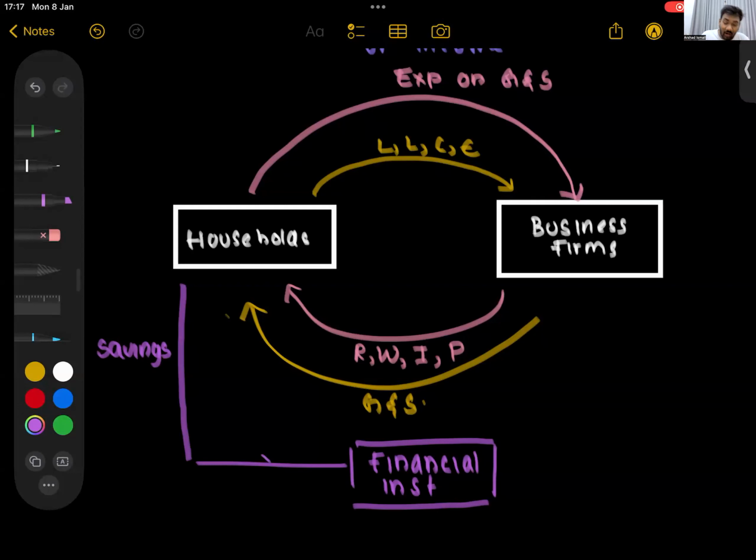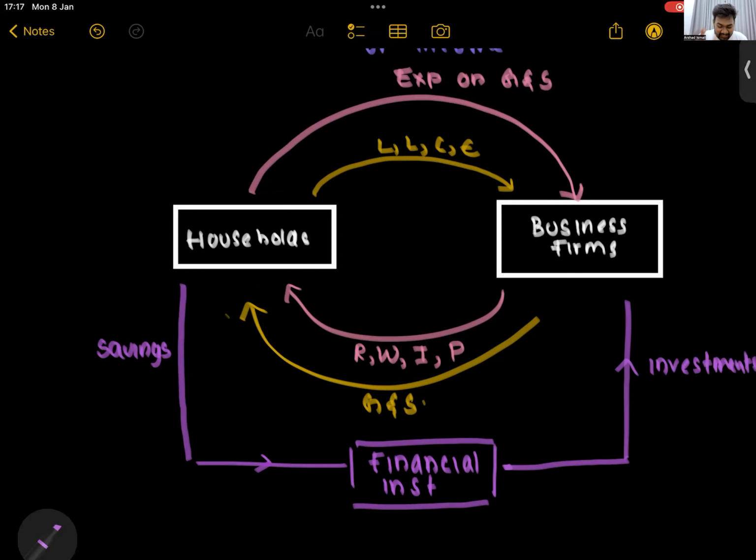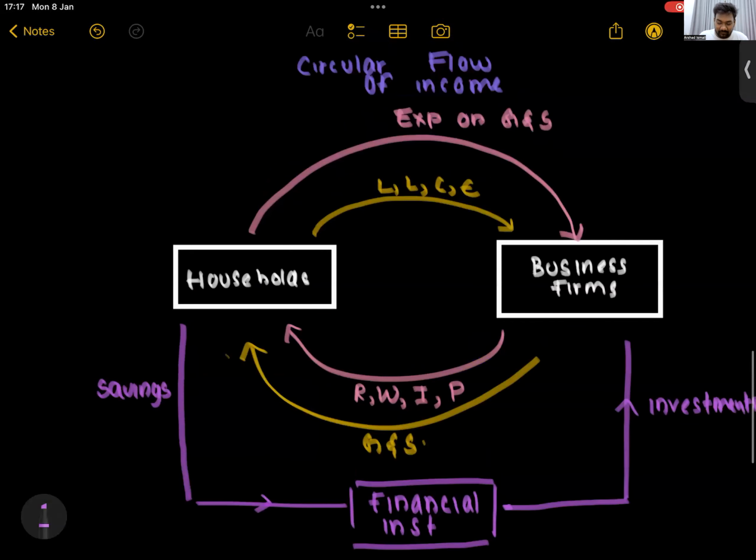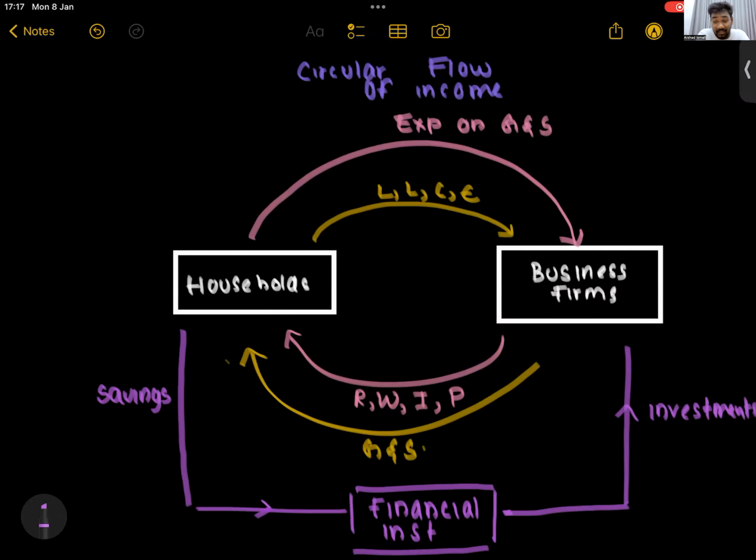Whatever money went out as savings now comes back into the economy in the form of investments. So that is the simple two-sector economy circular flow model. In your paper, if they ask you to draw the circular flow of income for a simple economy or a two-sector model, you have to draw this.